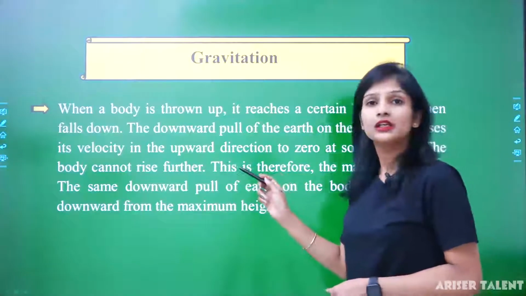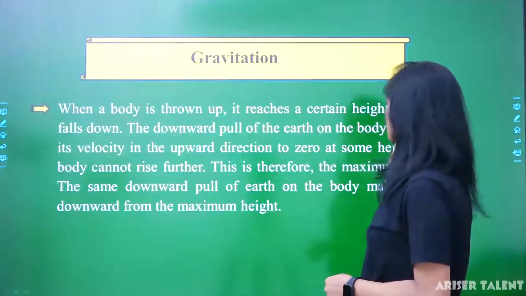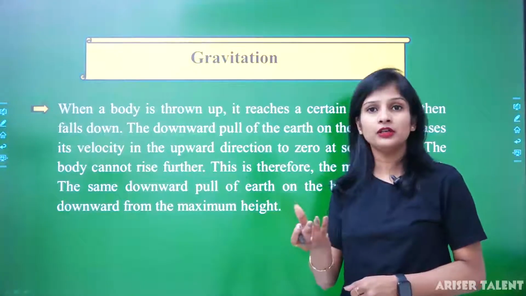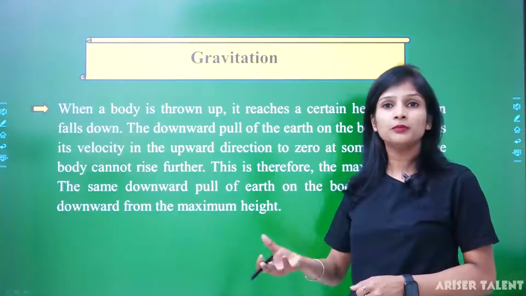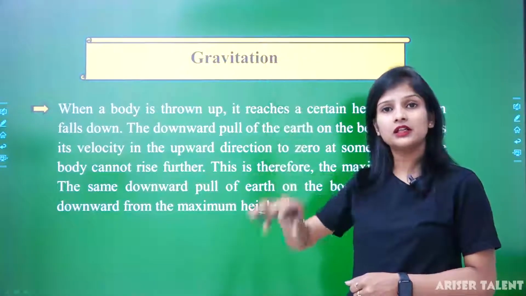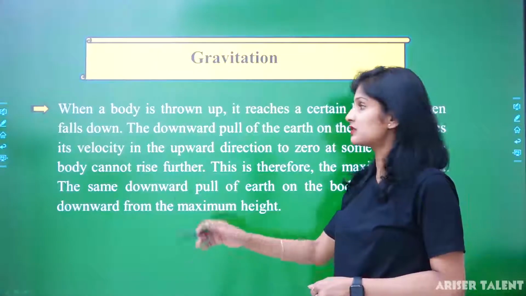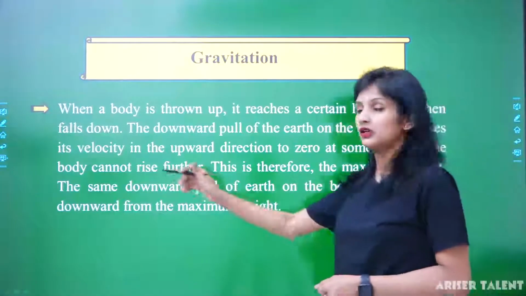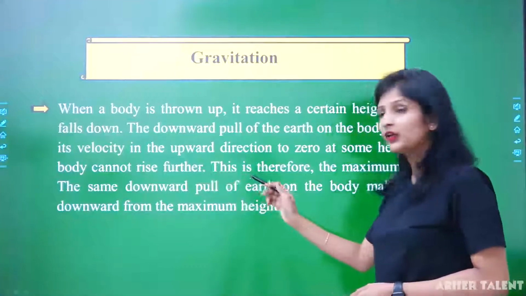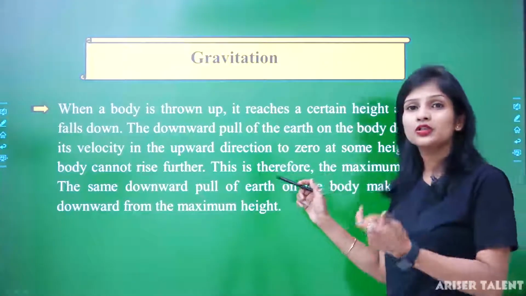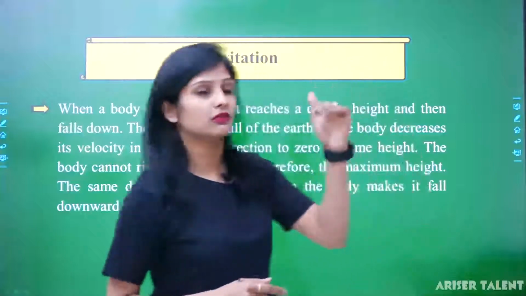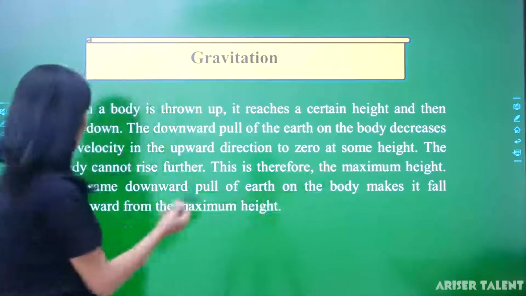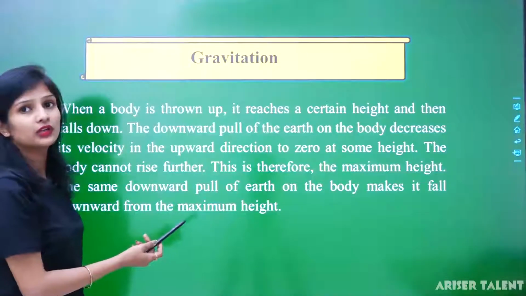When a body is thrown up, it reaches a certain height and then falls down. When you take a stone and throw it up, it will go to a certain height, then suddenly fall down. So the downward pull of the earth on the body decreases its velocity in the upward direction to 0. So velocity will decrease from the initial value to 0 at some height. The body cannot rise further.